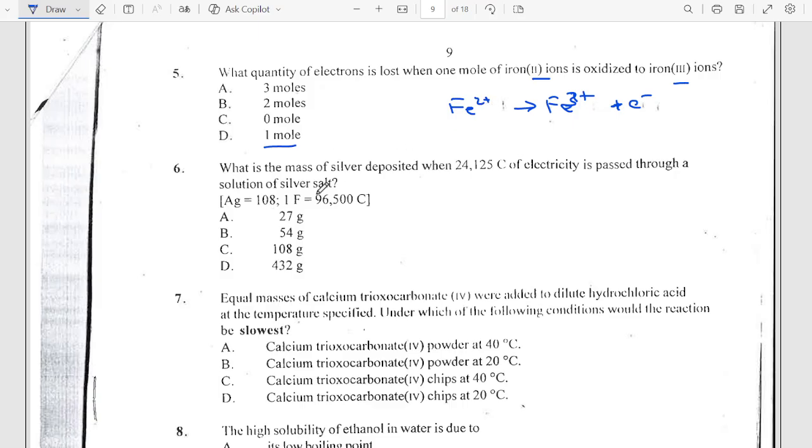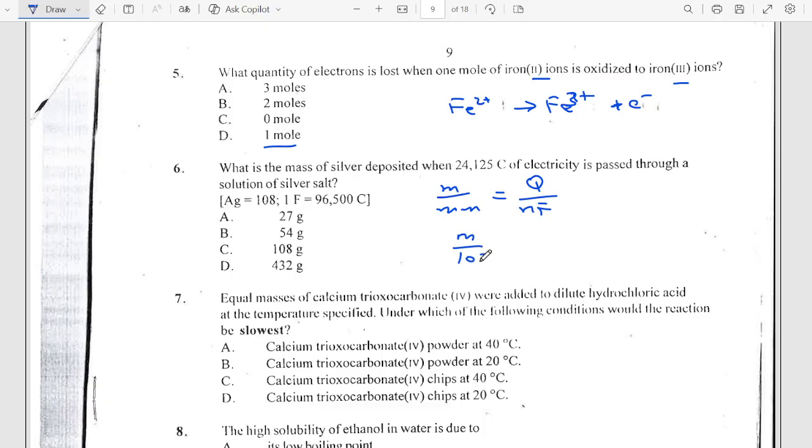Now the next one says, what is the mass of silver deposited when 24,125 coulombs of electricity is passed through a solution of silver? According to Faraday's law, mass over molar mass is equal to the quantity of electricity over nF. The mass in this case is what we are looking for.